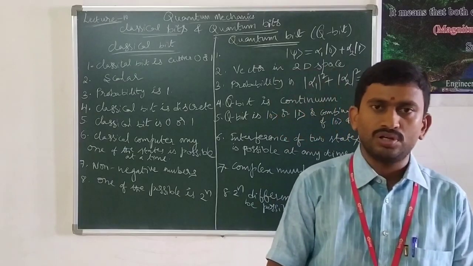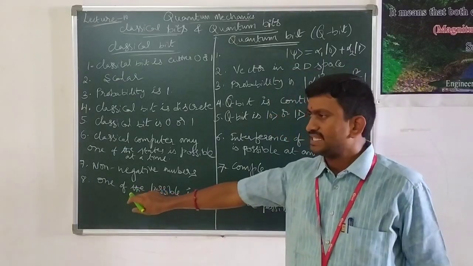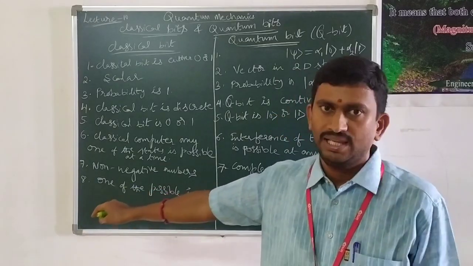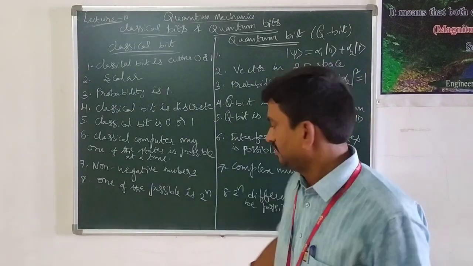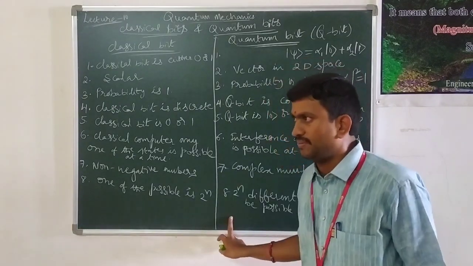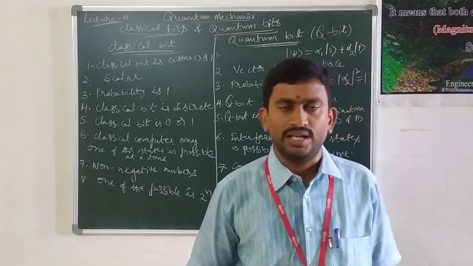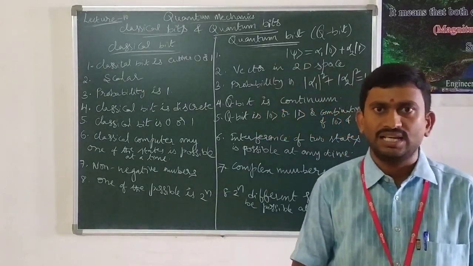And one more difference is that a classical bit is a discrete state, whereas a quantum bit is a possible combination of all the classically allowed states.